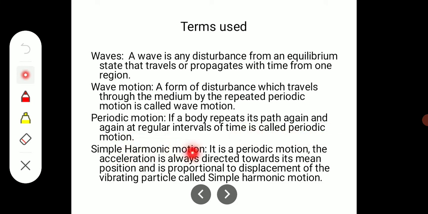Now, the simple harmonic motion. It is the periodic motion where the acceleration is always directed towards its mean position and is proportional to the displacement of the vibrating particle. So this is called the simple harmonic motion, where the acceleration is always directed towards the mean position and is proportional to the displacement.